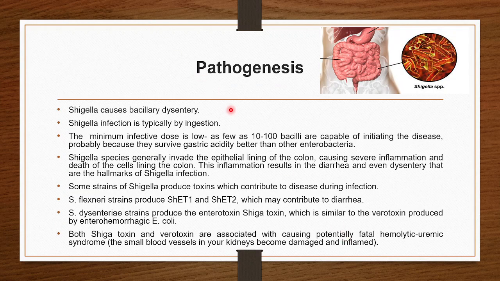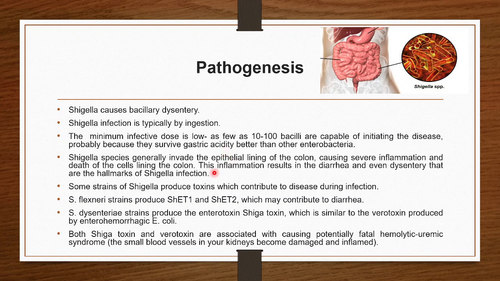Coming to the pathogenesis. Shigella causes bacillary dysentery. Generally, infection is by ingestion. As we have discussed earlier, a very small number of bacilli are capable of initiating the disease. Why is that? Because they survive gastric acidity better than other enterobacteria. Other members of enterobacteria require more bacteria to initiate the infection, because they cannot survive the acidity of the stomach. But Shigella can survive in gastric acidity, so a very small number is sufficient to initiate the infection.